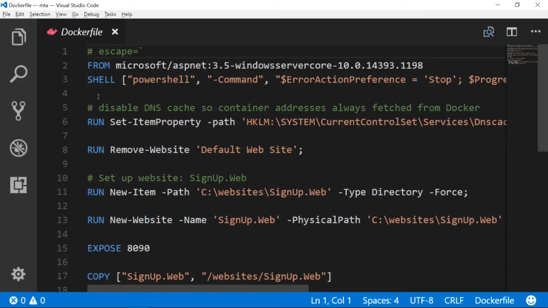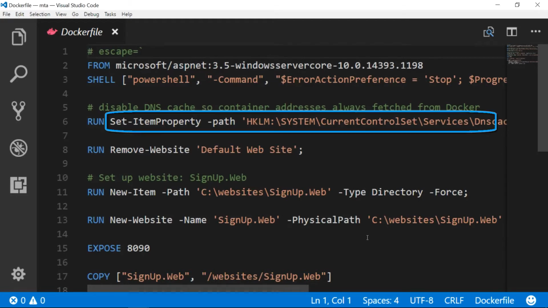Image to Docker found that the source website on the VM used ASP.NET 3.5, and it's chosen this as the most appropriate Docker image as the base. The shell instruction switches to PowerShell for running commands in the rest of the Docker file. Even if the Docker file syntax is new to you, the majority of the work is done in PowerShell, and it's pretty clear what's happening.